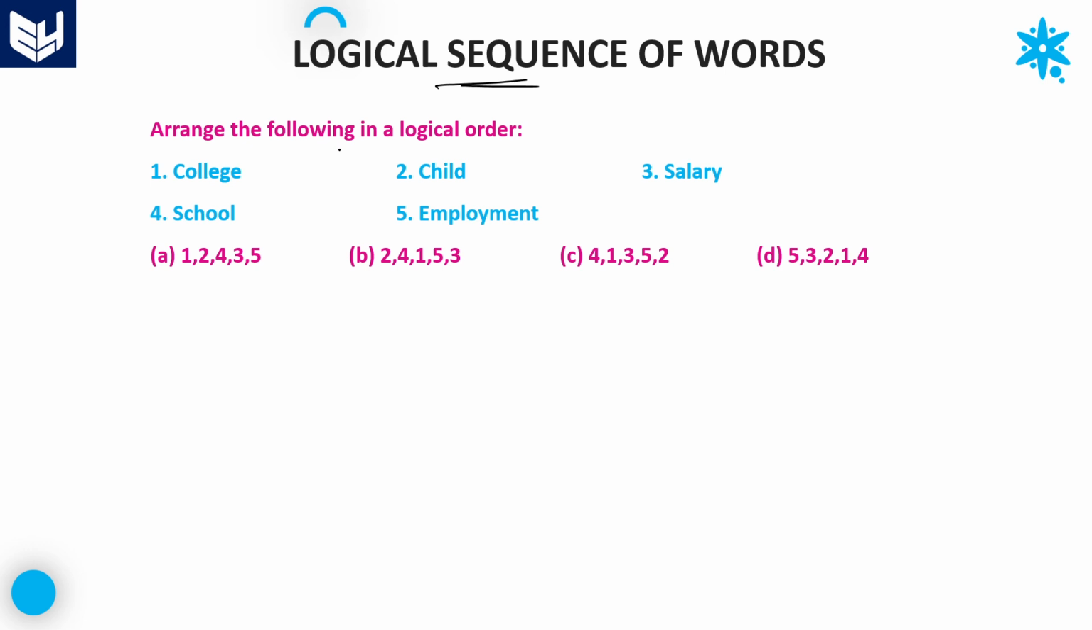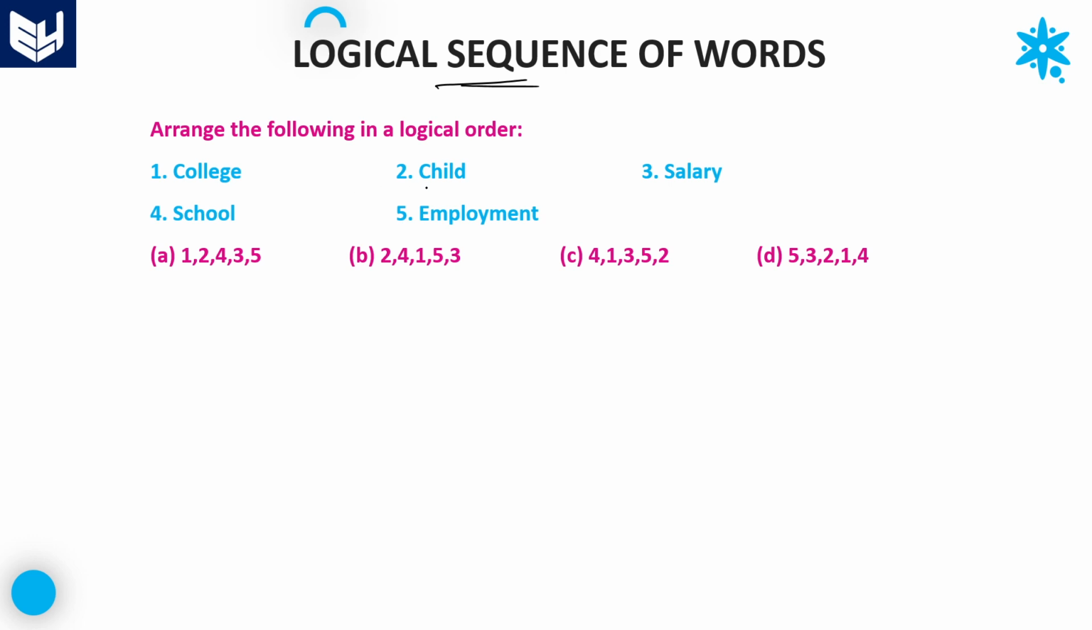Arrange the following words in a logical order. The words given are college, child, salary, school and employment. Based on the logical order, first of all, no one will get salary directly, right? So first one will start with child.